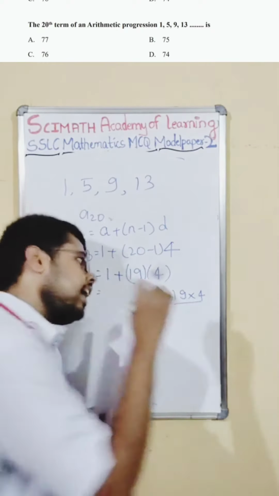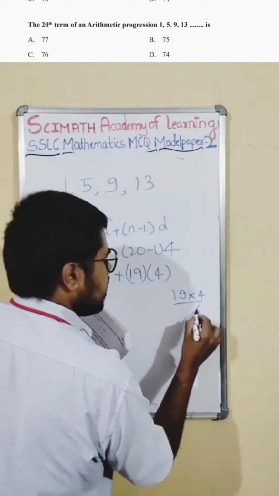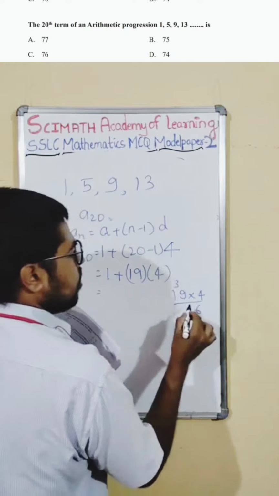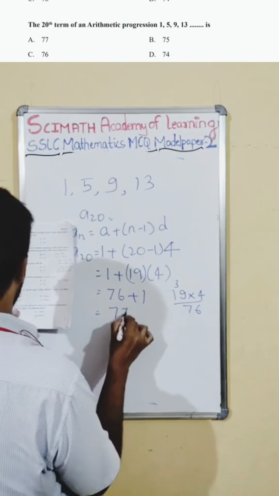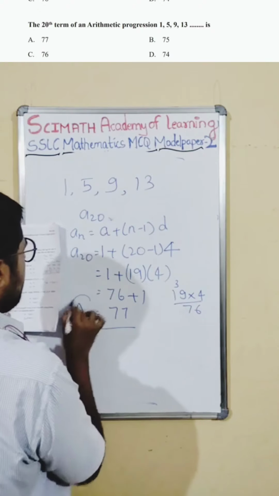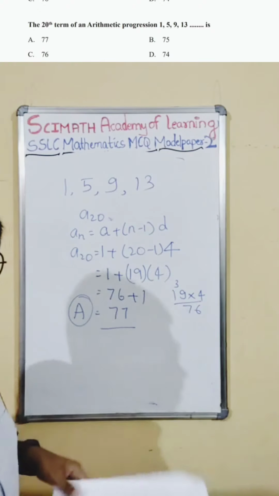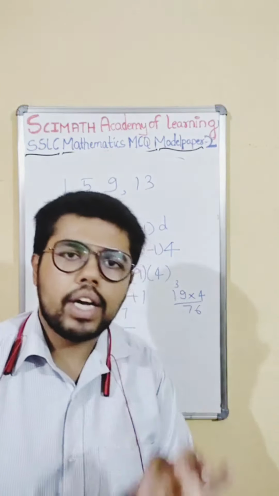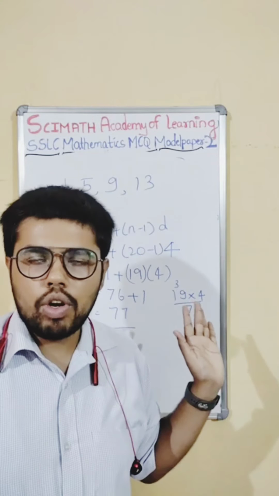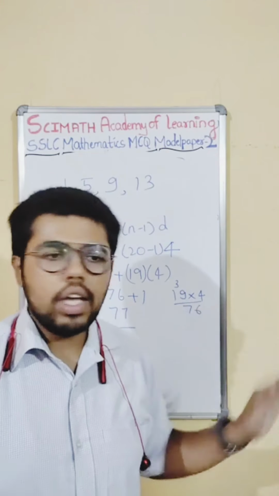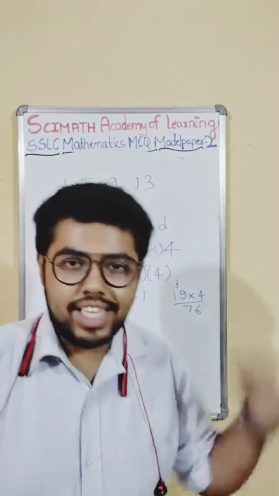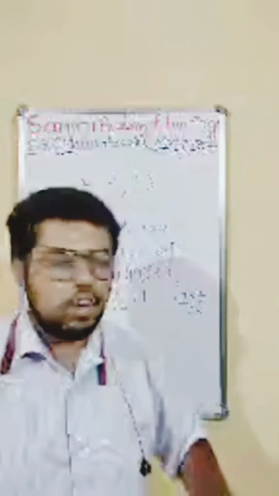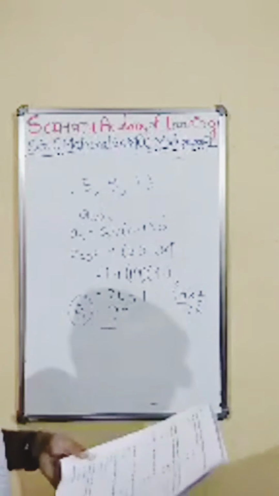Even if you know, kindly do it: 4 9s are 36, 4 1s are 4, so 76. 76 plus 1 is 77, so option A is the right answer. In the exam, even if it's a small number, kindly do the multiplication, because sometimes we make errors. Anyhow, if you go wrong, we will have options here and can cross verify. So option A is the right answer for this question.